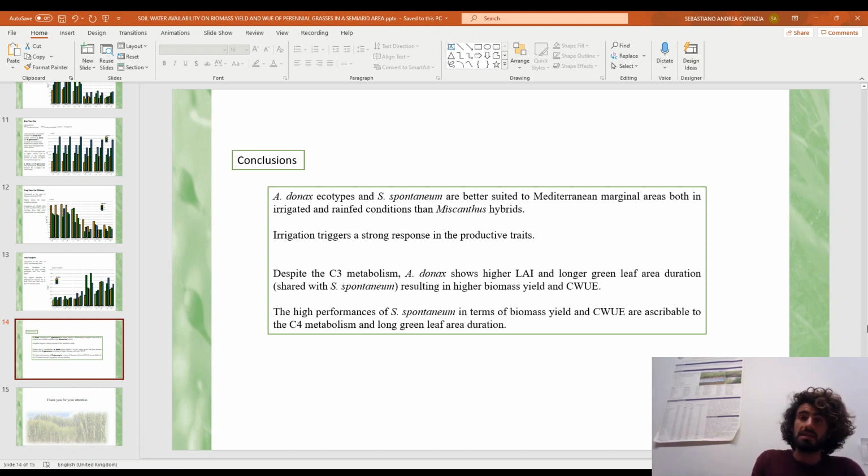Arundo donax in both genotypes had the best biomass yield production and the highest crop water use efficiency, despite the C3 metabolism. This is due to the higher leaf index and a longer green leaf duration. The high performances of Saccharum spontaneum come from the C4 metabolism and also from the long green leaf duration.